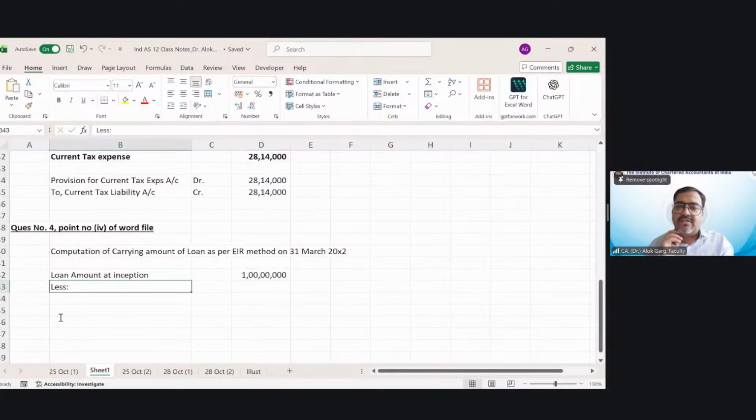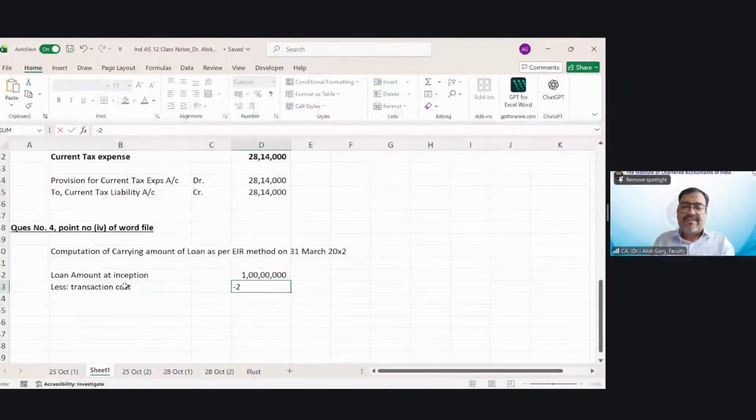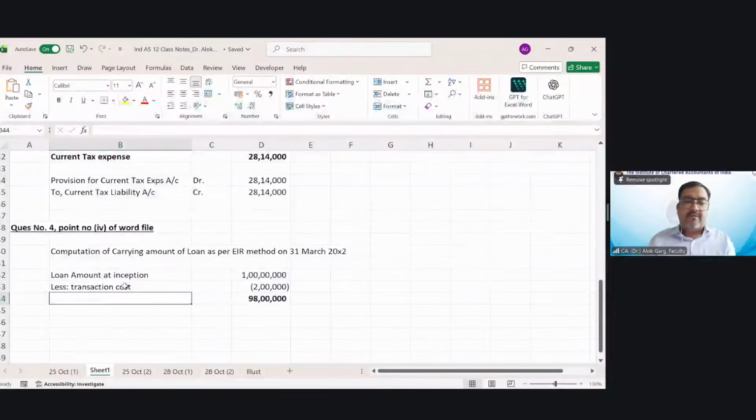Less: transaction cost. There was a transaction cost of 2 lakh rupees for arranging the borrowing. In your books of accounts, whatever is your transaction cost, you have to reduce from the loan. Net, what you have received? You have received net 98 lakh rupees at the inception. This is the net amount of the loan which the company has received.